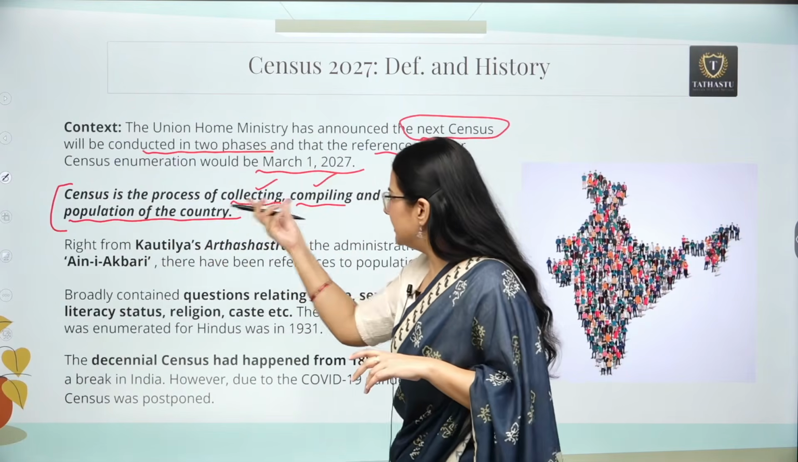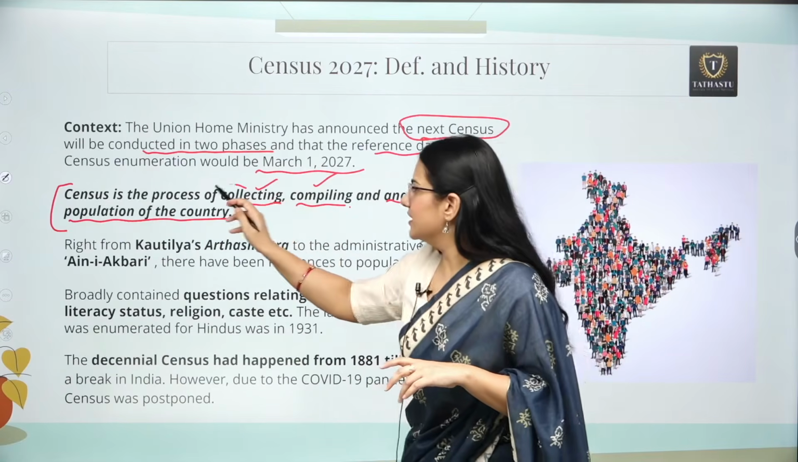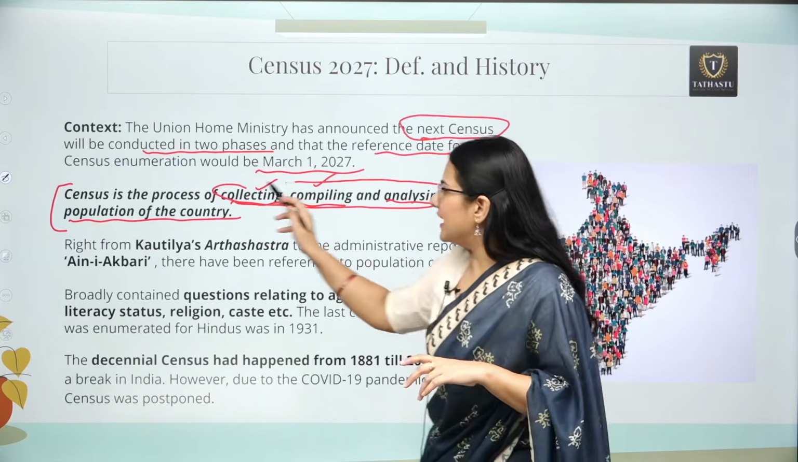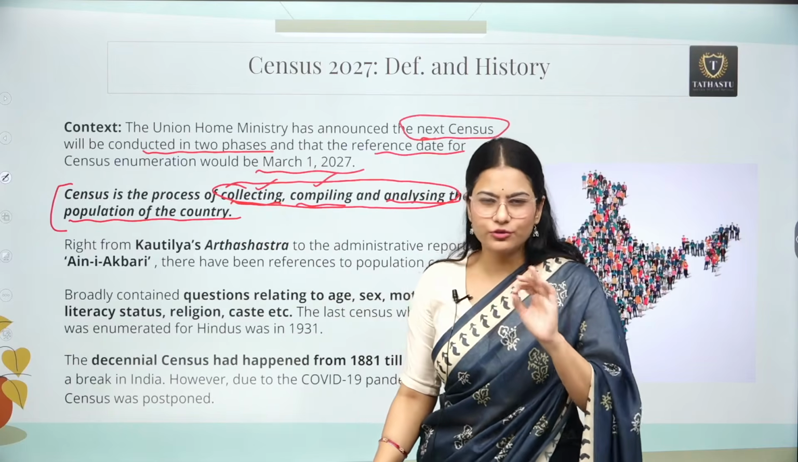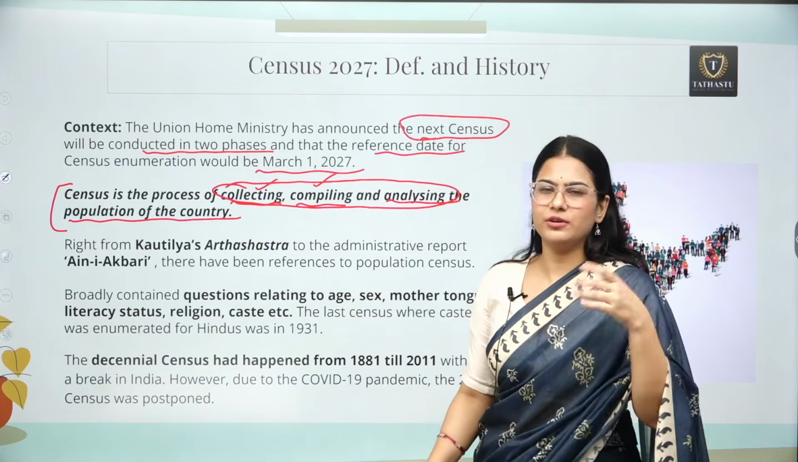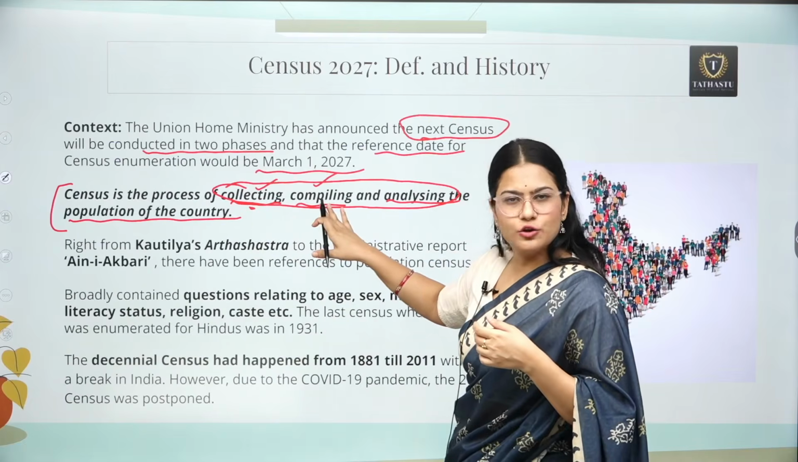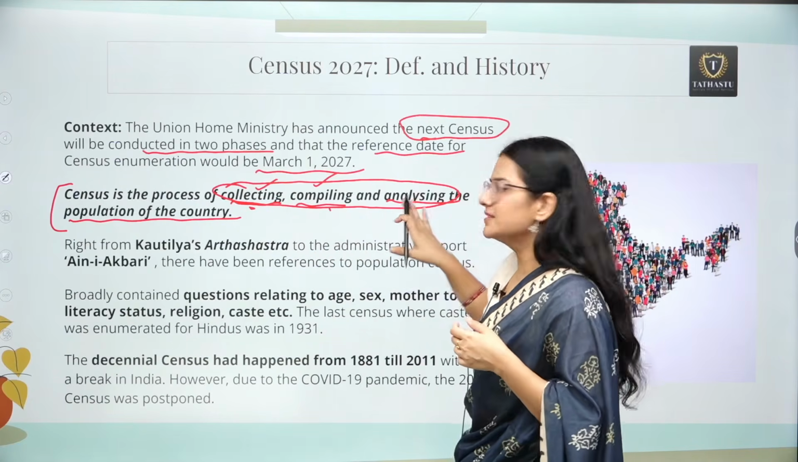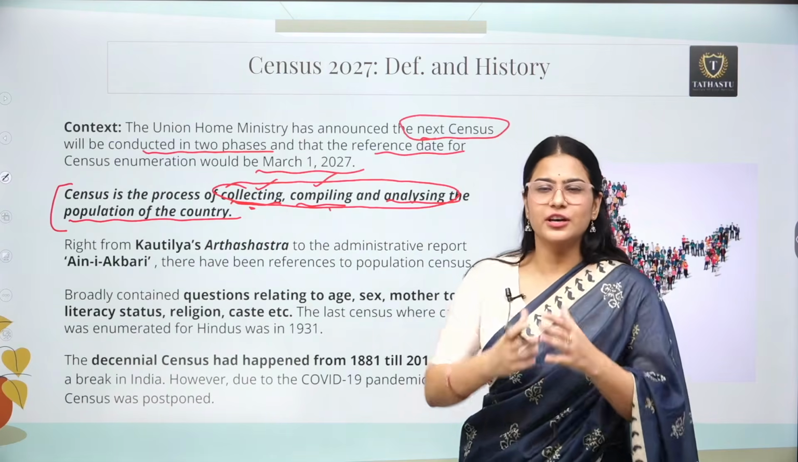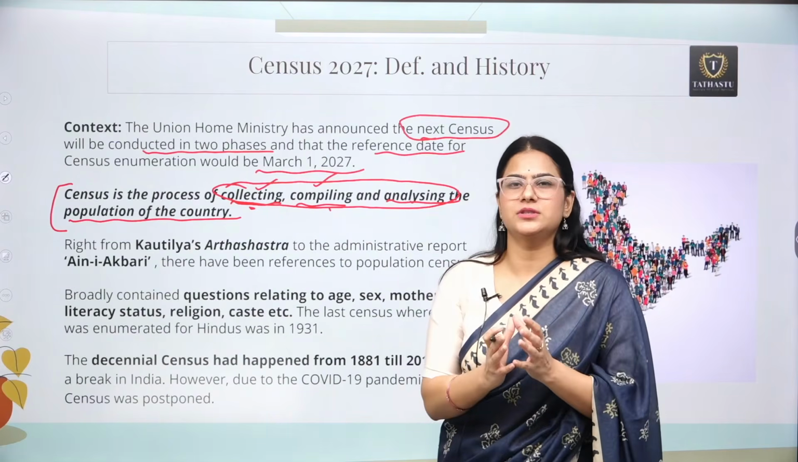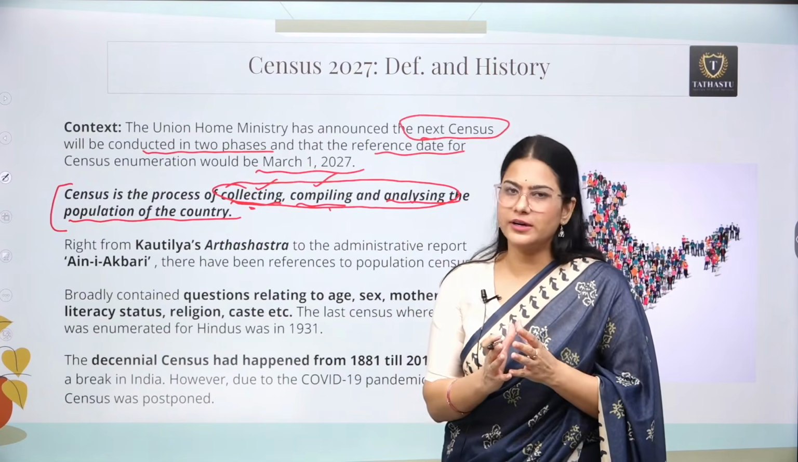So these 3 are the keywords. You need not cram each and every word. You can just understand, okay, what is census? Census collects data, census compiles the data, and obviously census analyzes the data. So the combination of these 3 processes together is called census.